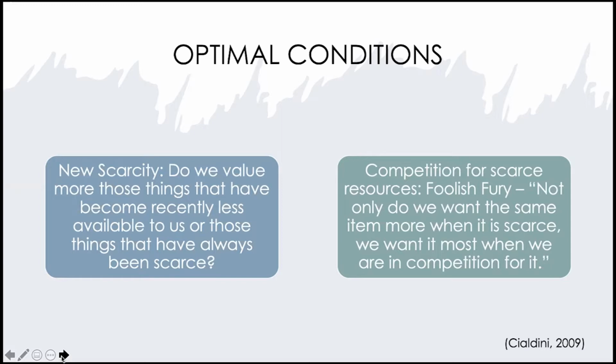The second optimal condition is competition for scarce resources. This is the foolish theory. Basically, not only do we want the same item more when it's scarce, we want it more when we are in competition for it. For example, in the cookie study, when participants were told that the cookies were given away, these cookies were rated higher. So the researchers told participants that some cookies were given away to meet a demand, and other cookies were given away by mistake. When the participants saw the cookies were given away by demand, they rated these higher.